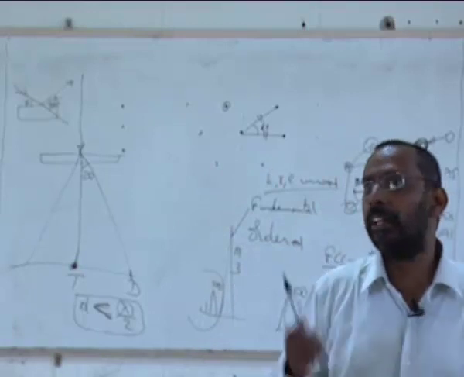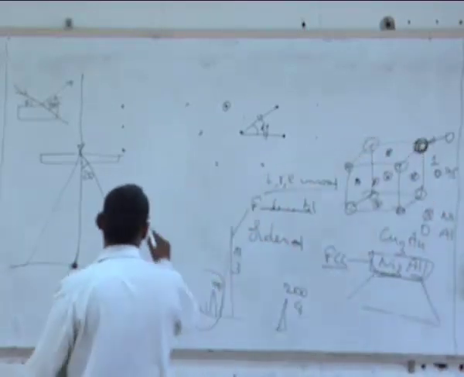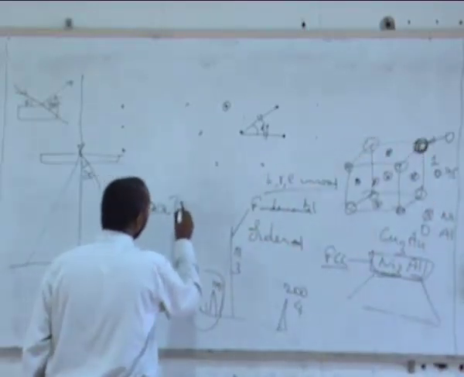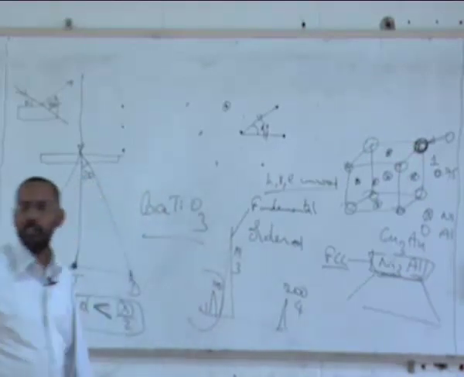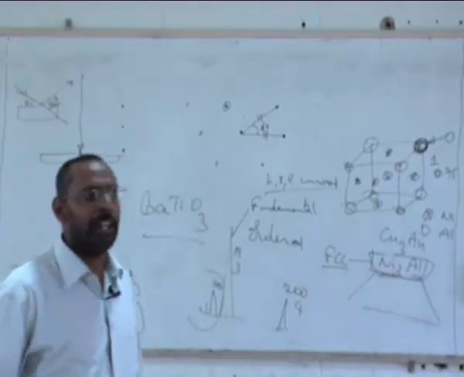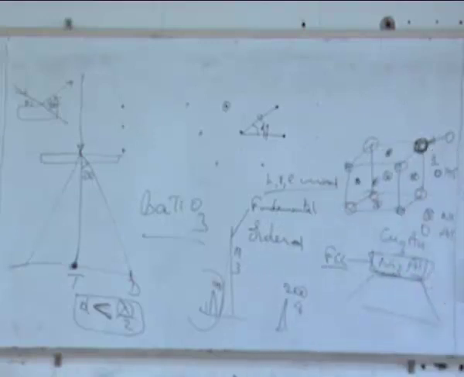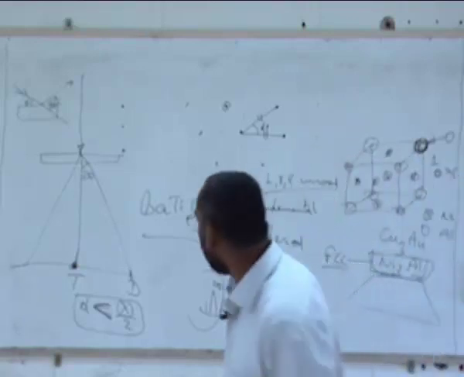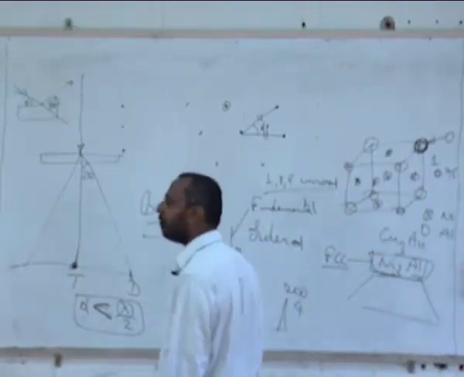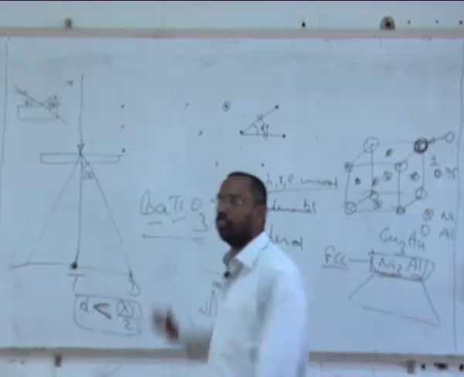Whereas, there are certain compounds, for example, have you heard of this? What is this material? It's a piezoelectric material. Very good. In this barium titanate, barium sits somewhere, titanium sits somewhere, and oxygen sits somewhere.